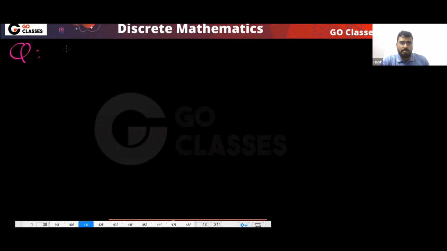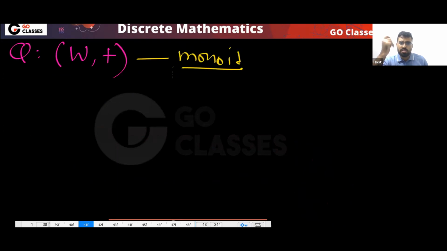Okay, another question. For the set of whole numbers with addition, is this a group? This is not a group. This is actually a monoid. This is not a group. But you can define power.